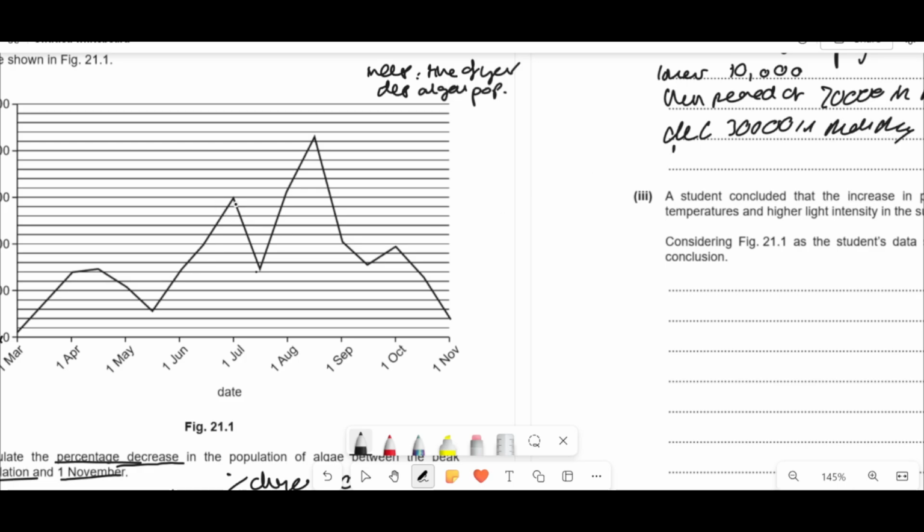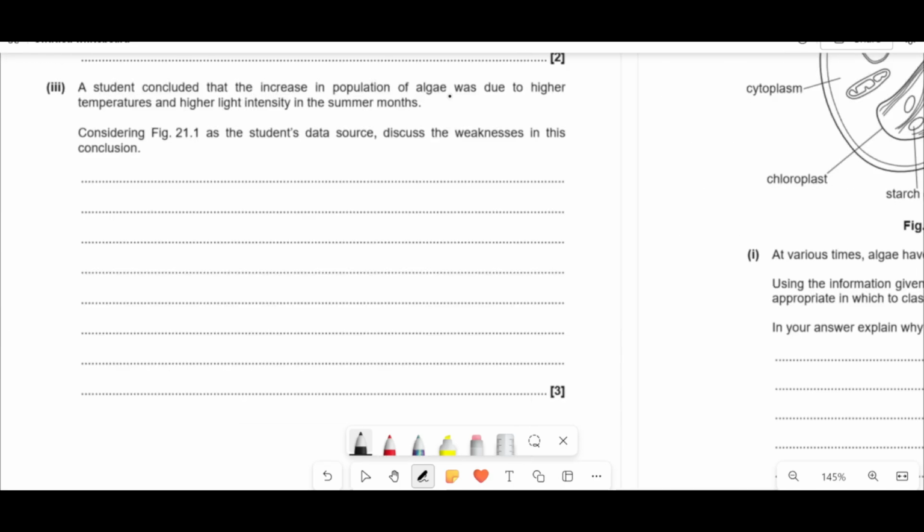Then it peaked up again to somewhere else, just showing them, I would say, 2 cycles. Then it goes up to June again and then back down, showing that it's fluctuating. A student concluded that the increase in the population of algae was due to higher temperature and higher light density in the summer months. Considering this as the student's data source, discuss the weaknesses in their conclusion.